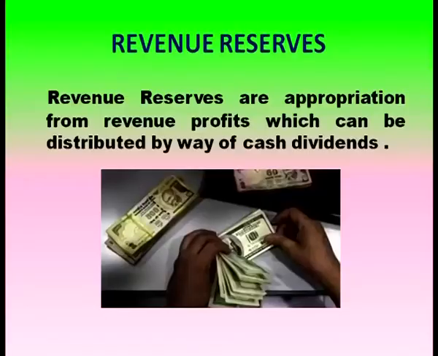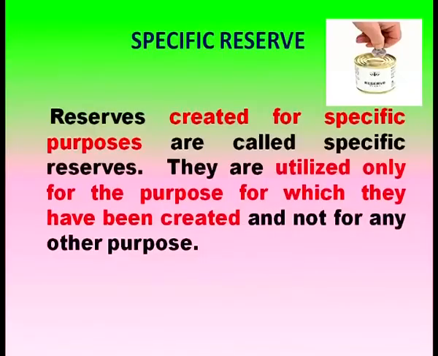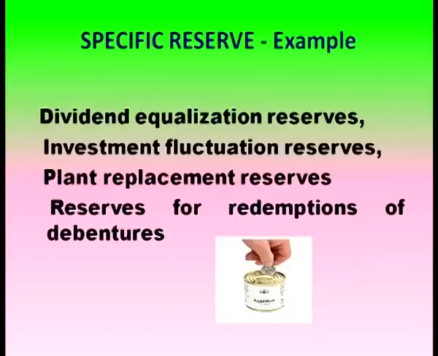Revenue reserve. Revenue reserves are appropriations from revenue profit, which can be distributed by way of cash dividends. Reserves created for a specific purpose are called specific reserves. They are utilized only for the purpose for which they have been created and not for any other purpose. Examples of specific reserve include dividend equalization reserve, investment fluctuation reserve, plant replacement reserve, reserve for redemption of debentures, etc.